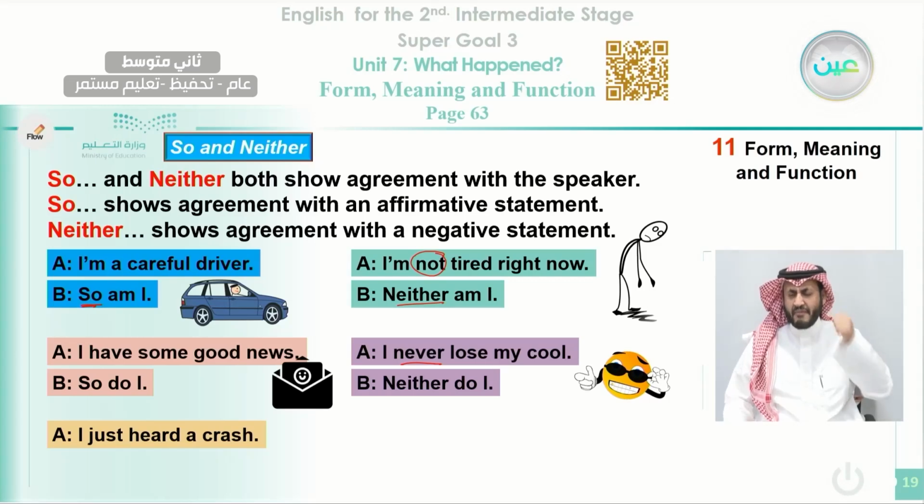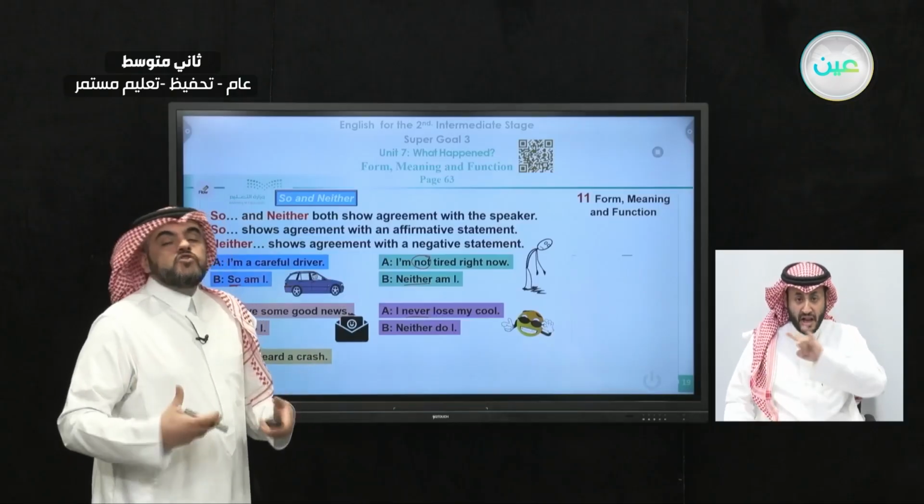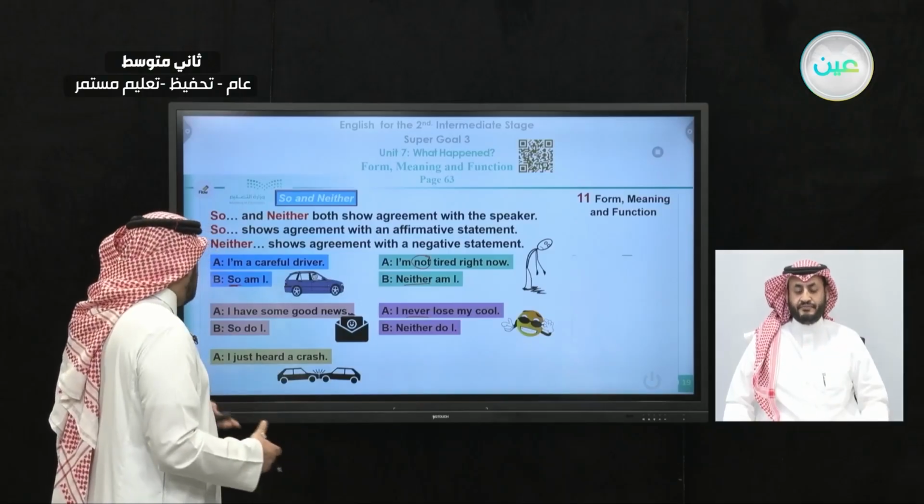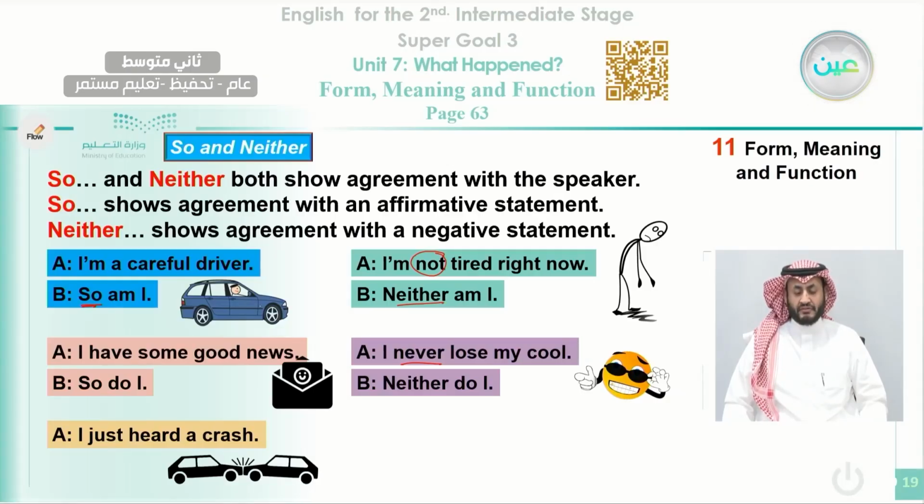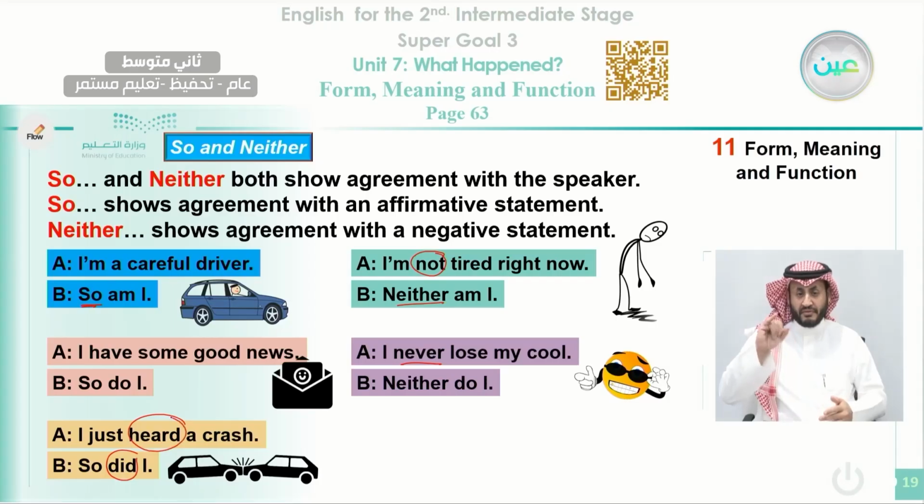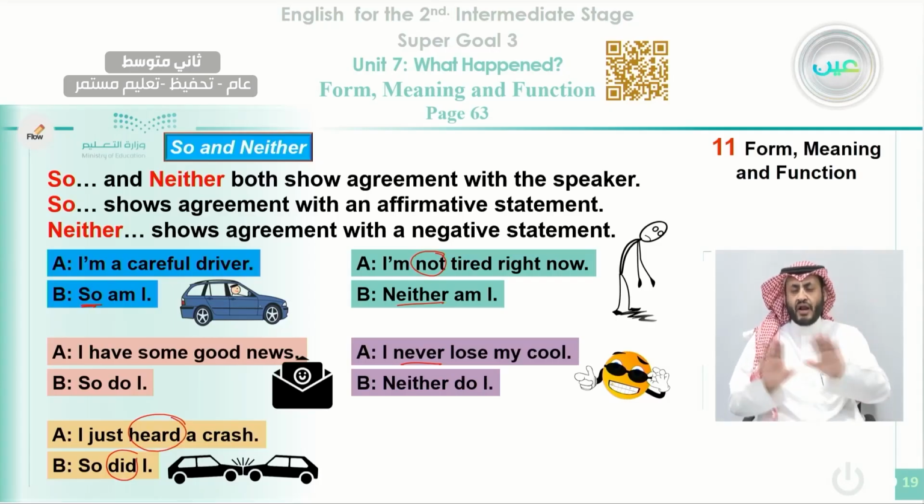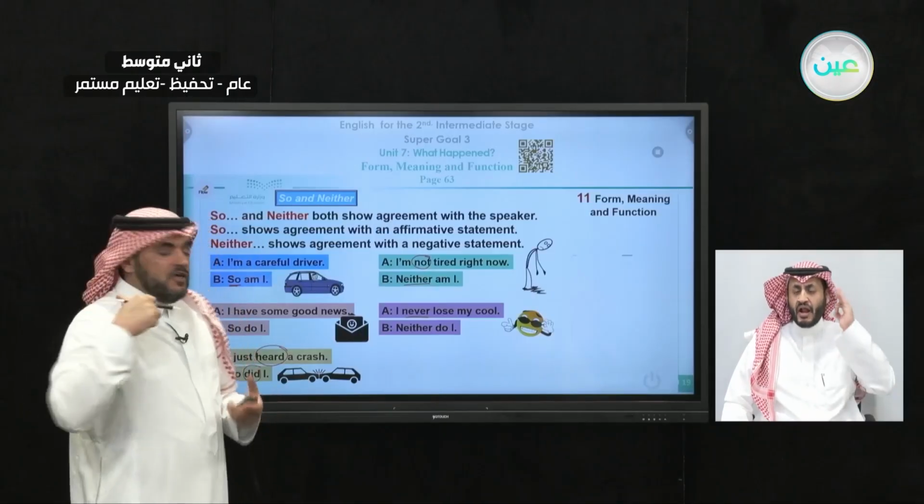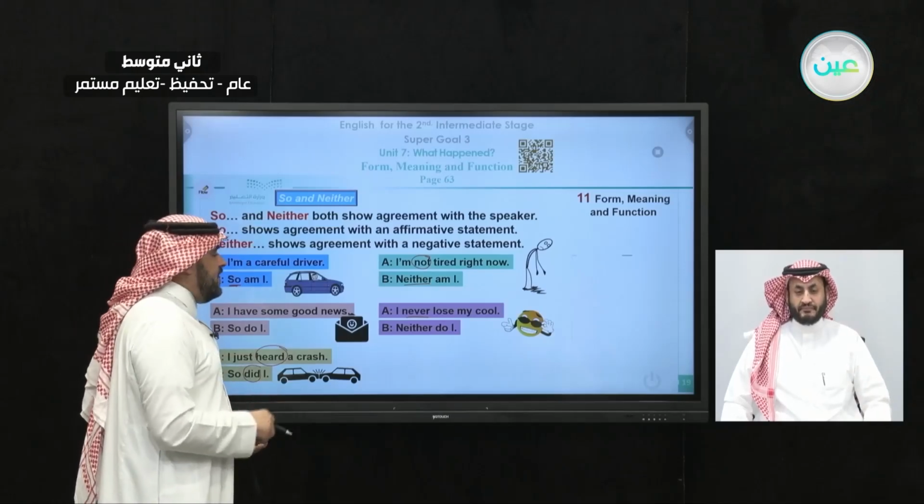Notice here, different than the previous one, this is in the past. So we use another auxiliary verb here. We say, I just heard a crash, and you agree that you did the same. You heard a crash as well. You say, so did I. Why did we use did here? Because the verb is used in the past form. This is the past tense. So here we have the verb heard, the past form of the verb hear. I hear, but yesterday I heard. Okay, so I say here, so did I.